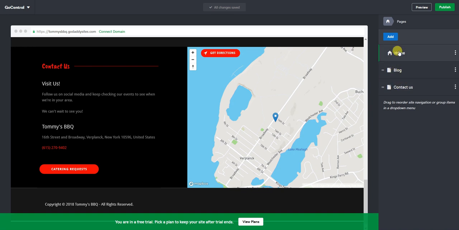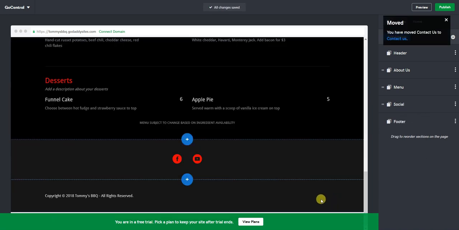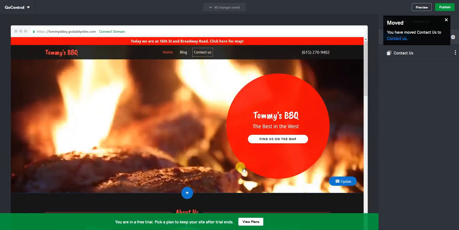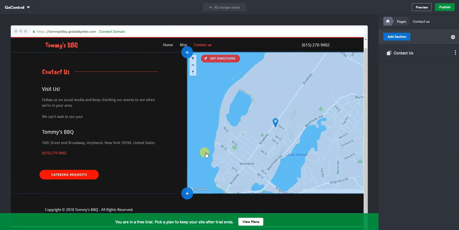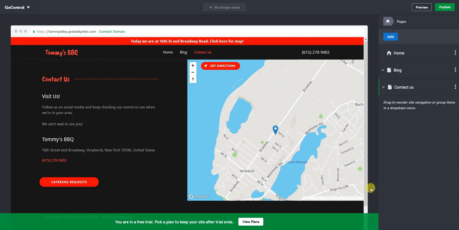But you hit pages and then home, and then you'll see the specific section that you want, this contact us section. Click the three dots there. You can click move section. It'll ask you what page you want to move it to. Hit contact us, move. Boom. Takes it off your page. Now that one is over here on contact us. So if you design a section on the wrong page, decide you want to move it later on, that's how you can do that.